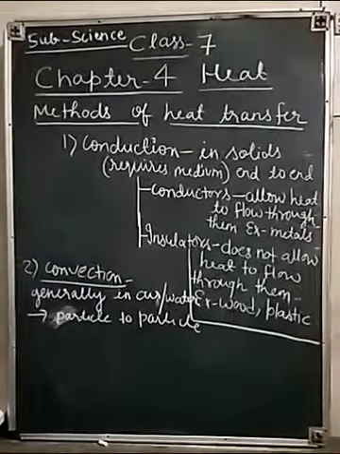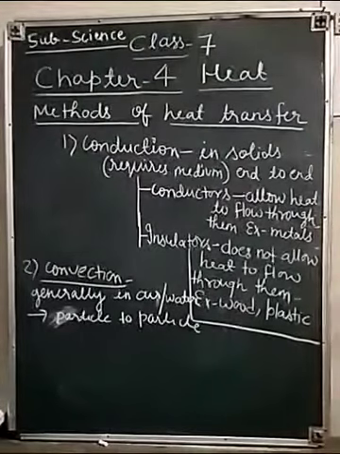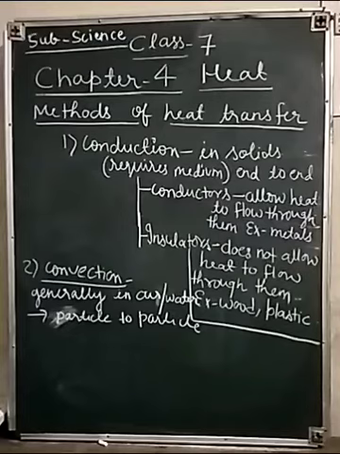Two important phenomena occur due to convection, that is the heat transfer through the air: the land breeze and sea breeze, which occur near coastal areas and in desert areas. We will discuss these two phenomena in our next class.